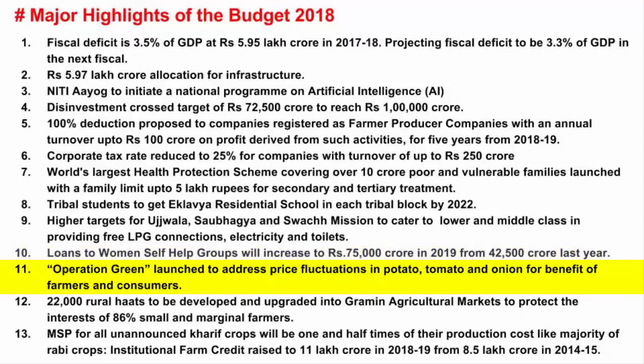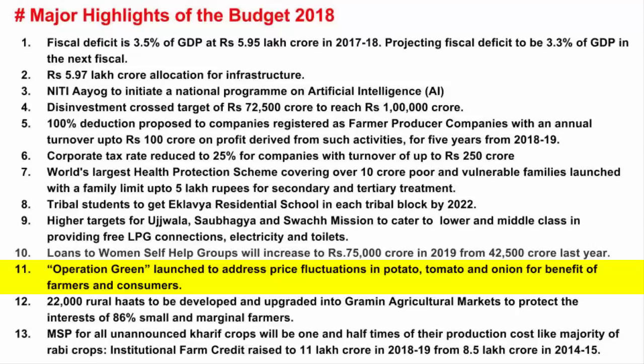Alright, let's go to the next one. The government has launched Operation Green to address price fluctuations in potato, tomato and onion for the benefit of farmers and consumers. Now, what is Operation Green? The idea behind Operation Green is to double the income of farmers by the end of 2022.